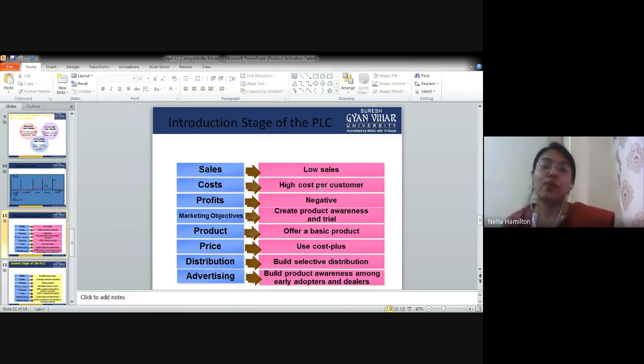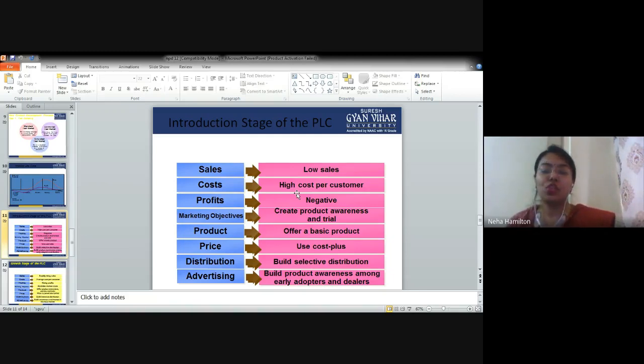Cost, high cost per customer. Why high cost per customer? Because now you have just started with the marketing process. Once you are established in the market, then you start taking benefits from the customers. But initially, when you have just invested in the market, the cost which is borne by a company per customer is high, right? Because you have to keep your prices low so that the customer can take it. Initially, if you take very high prices from the customer, nobody is going to welcome your product.